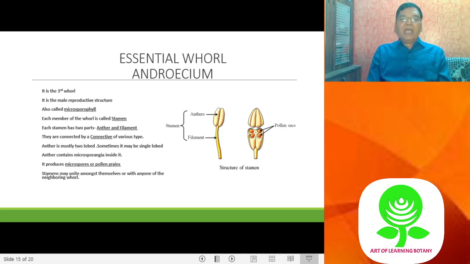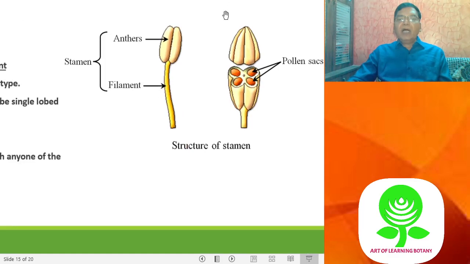Now this third whorl is the male sexual whorl, that is called the androecium. The androecium consists of the individual members, that is the stamen. The stamen has a long filament, and at the top of the filament, you will find the anther. Anther is generally bilobed. In Malvaceae again, you'll find a single lobed anther.